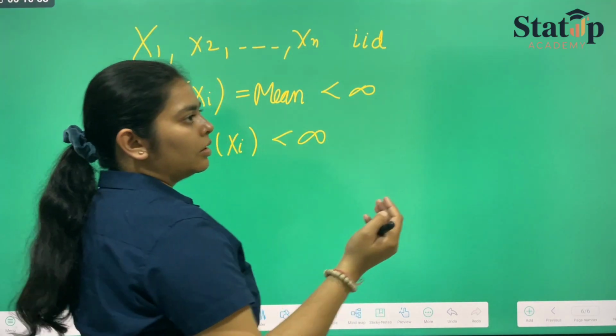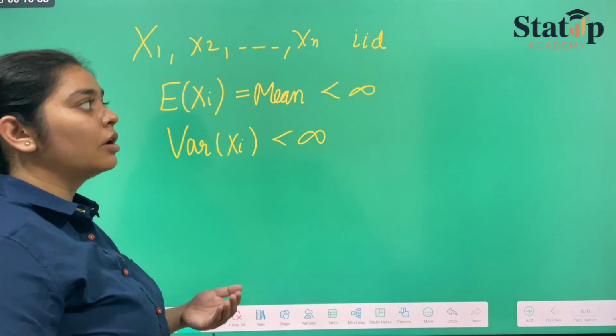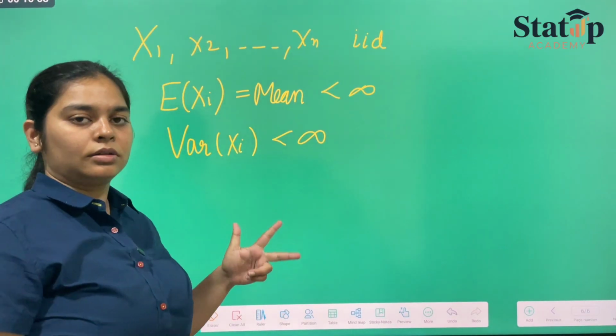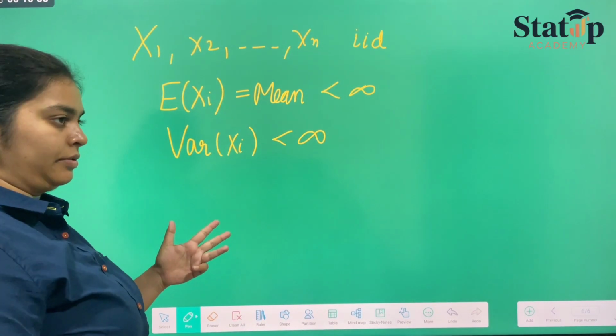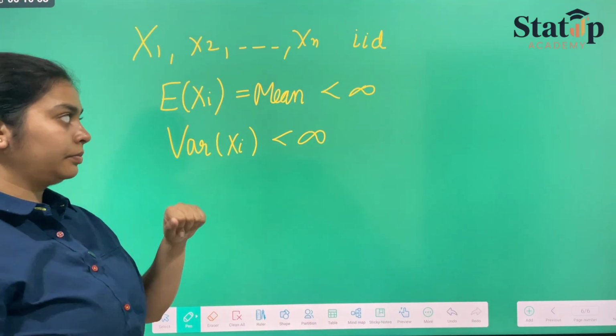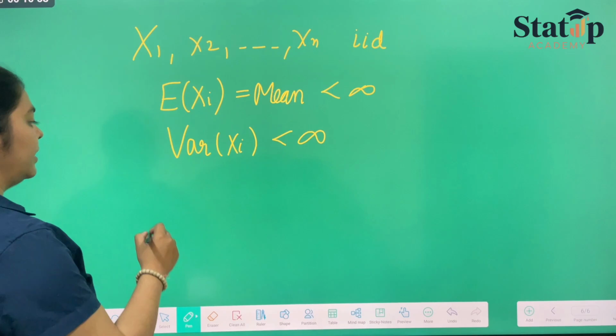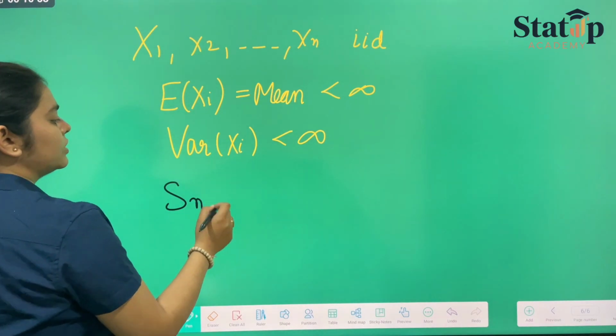These four were the conditions: independent, identical, mean is finite, and variance is finite. That means they exist.